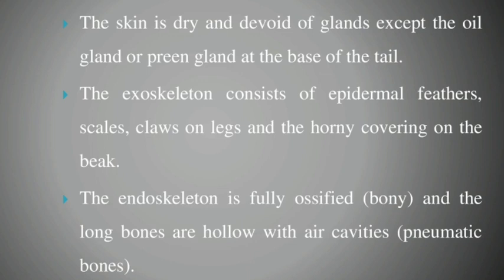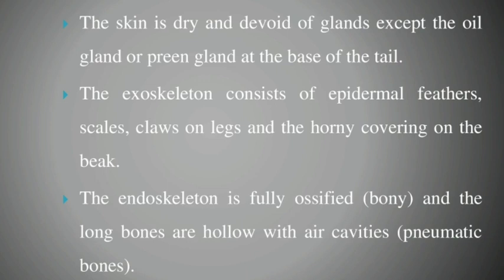What about the skin of aves? The skin is always dry and devoid of glands. Note it. What gland is present in the skin of aves? The oil gland, otherwise called the brine gland. Except at the base of the tail, where the oil gland and brine glands are present, the skin is always dry.